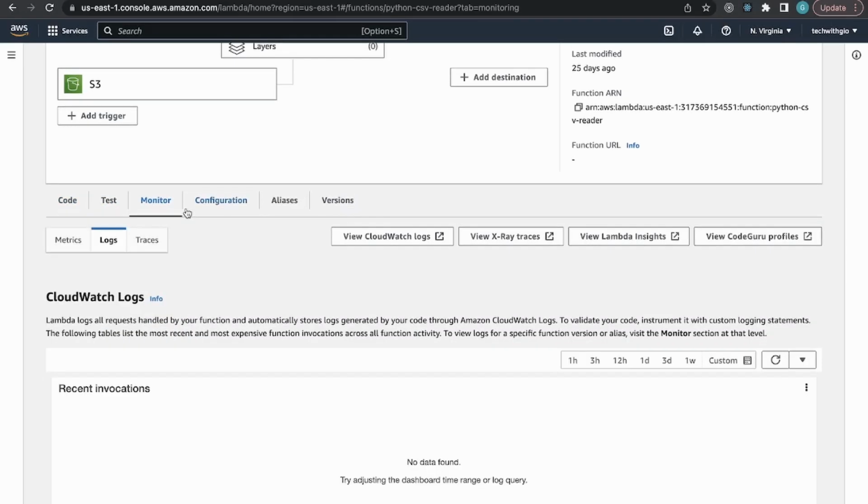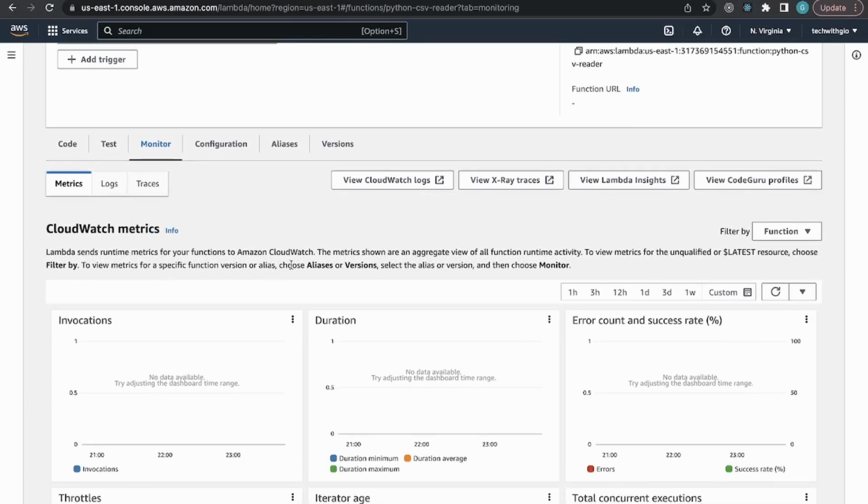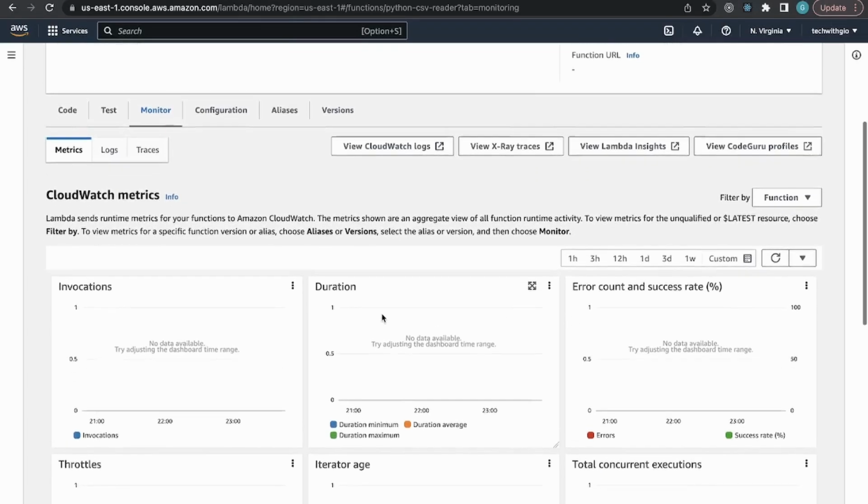There's monitoring. Monitoring is what I use to show when our function is invoked, or things that it's done, the logs that it's being shown, metrics. You can see that as well: how long it takes to invoke, how many invocations occurred, how long it took, the success rates.